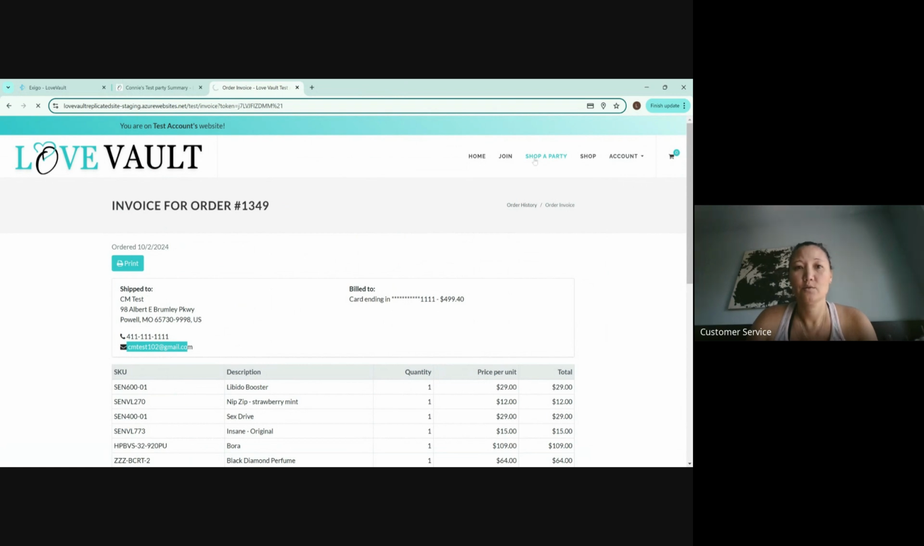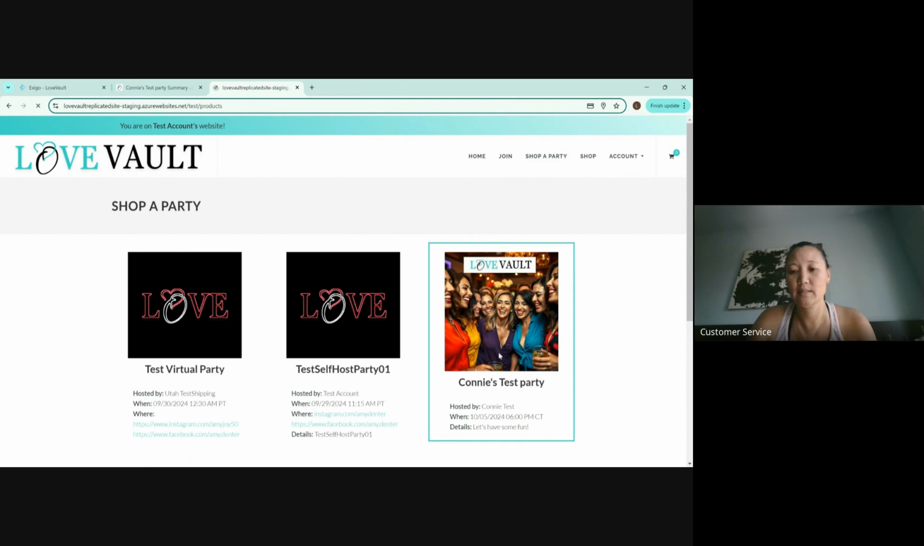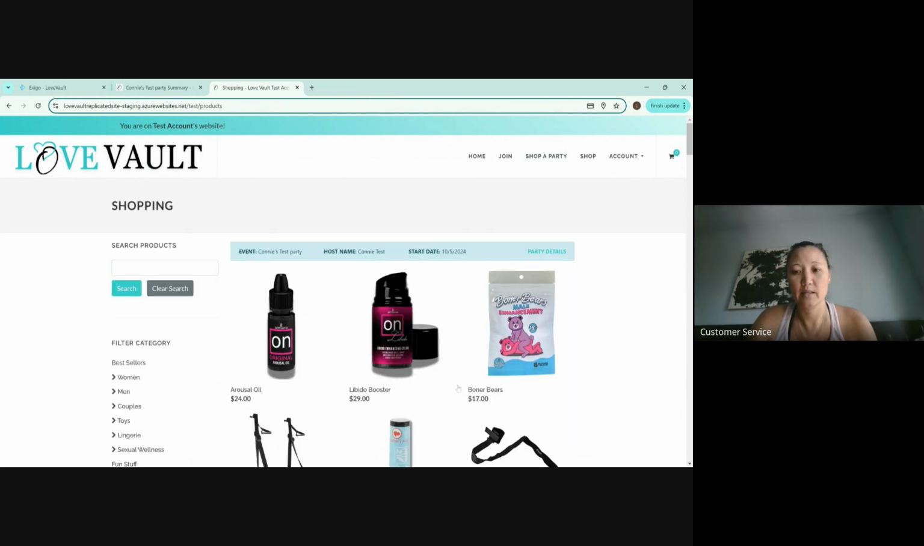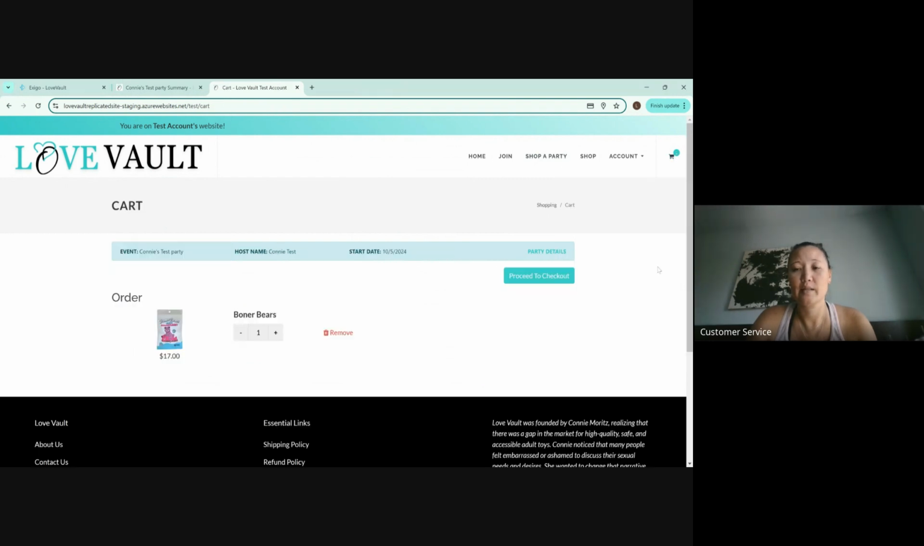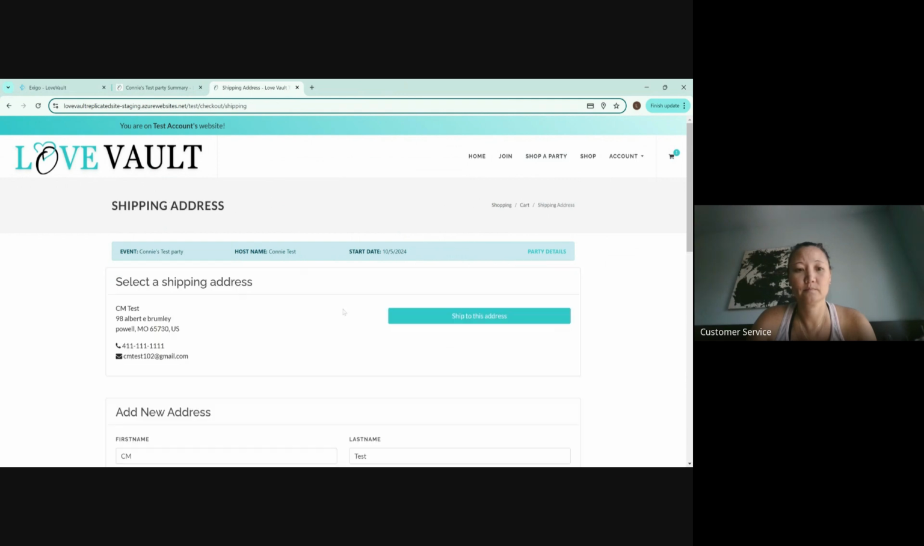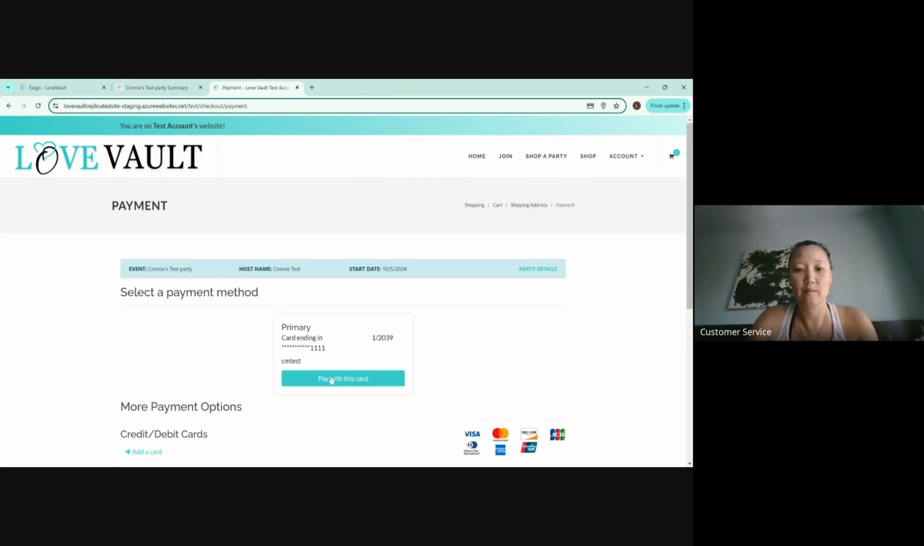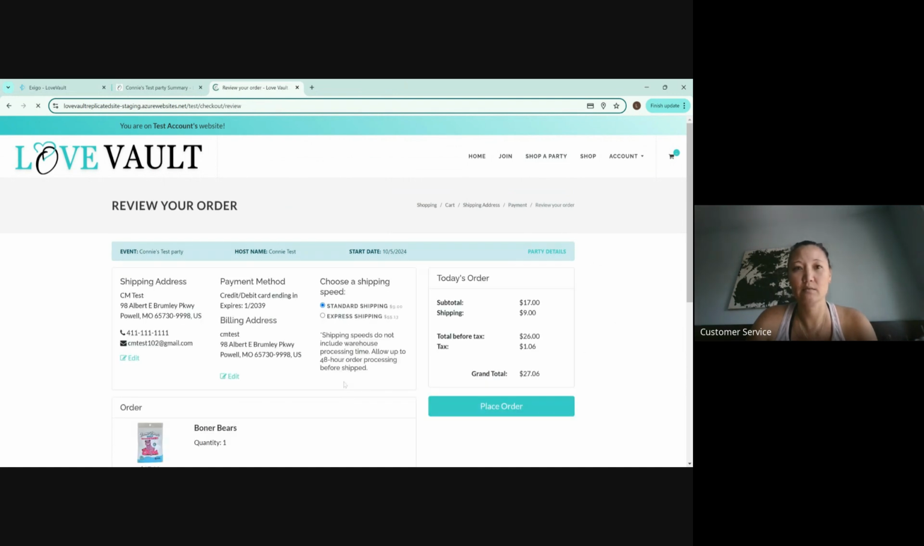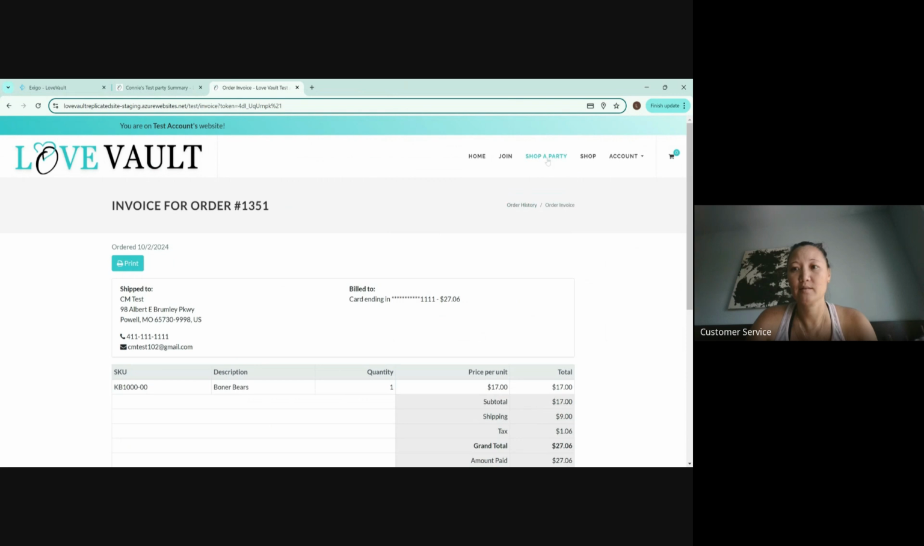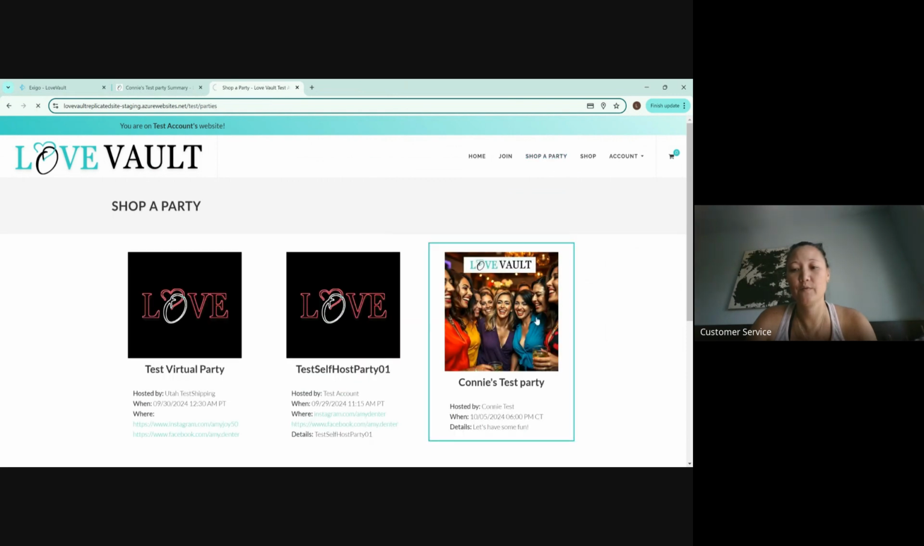So the party. There we go. Okay, going back to the test account party. And let's just, this one, add the Boner Bears, and then proceed to checkout. So then this would be party order number 3. And just to make it easier, I'm just going to keep using this one account instead of creating different accounts. Perfect. And let's go here. So that should be the 3rd one. Let's do the 4th one.